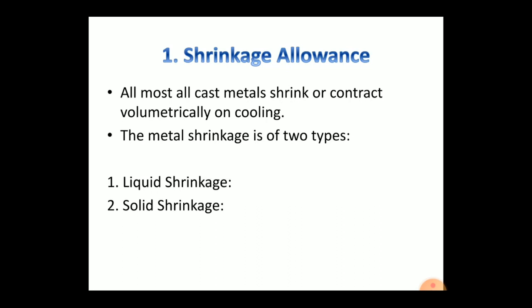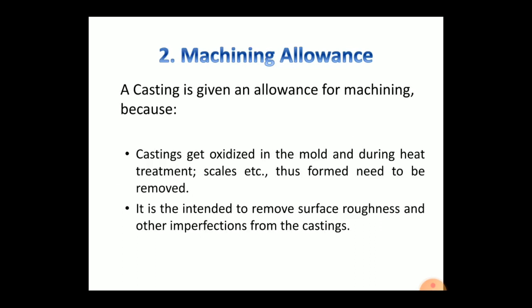Third one is casting dimensions. Fourth one is casting design aspect. And fifth one is molding condition, molding material, mold and method employed. This is the shrinkage allowance.